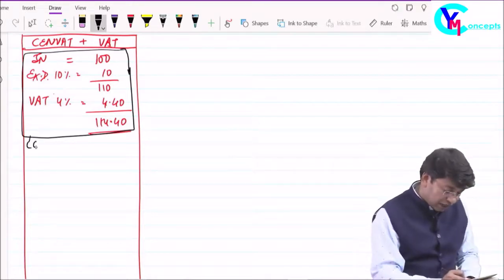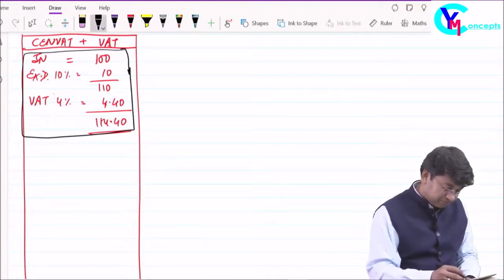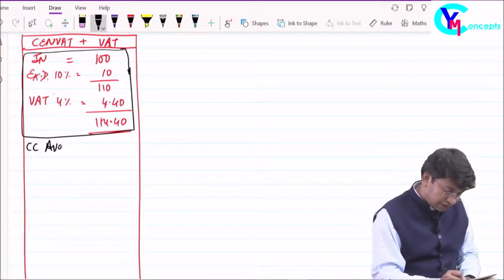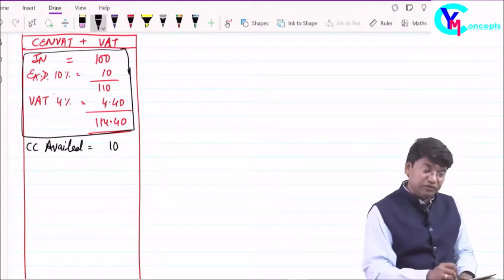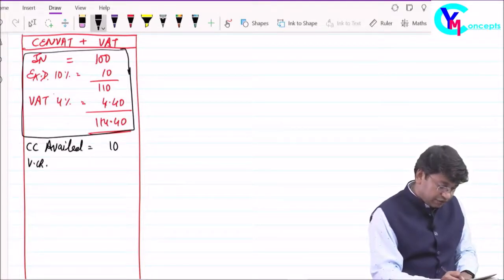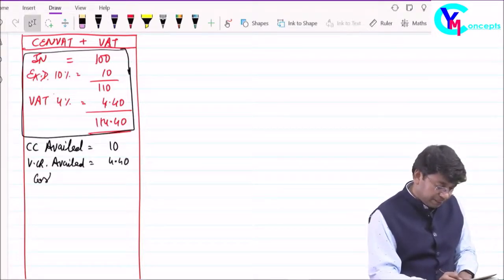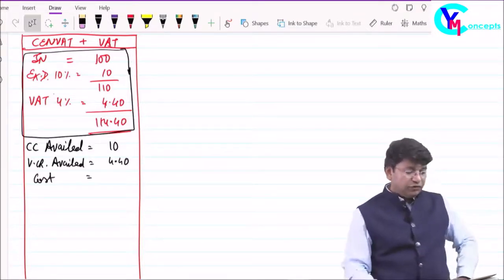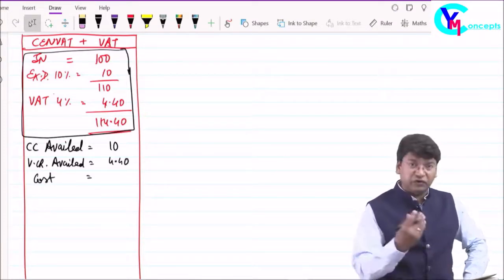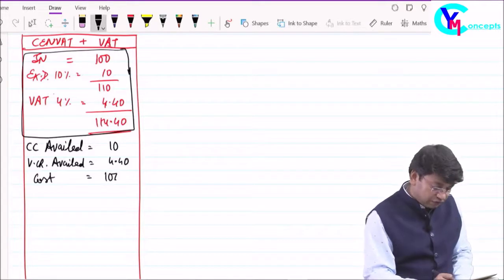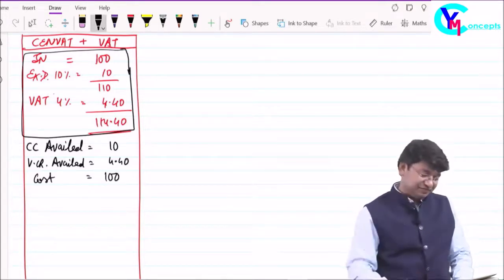So I have availed the excise credit of rupees 10 and the VAT credit of rupees 4.40 which I paid on purchasing. So out of 114.40 I have got the credit of 14.40 through excise and VAT. So my cost will be only rupees 100.